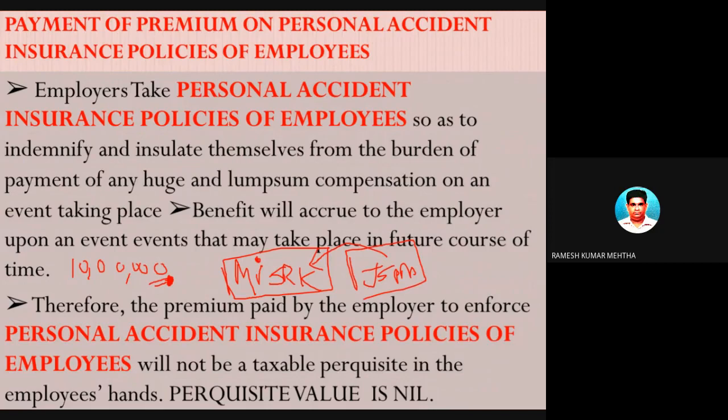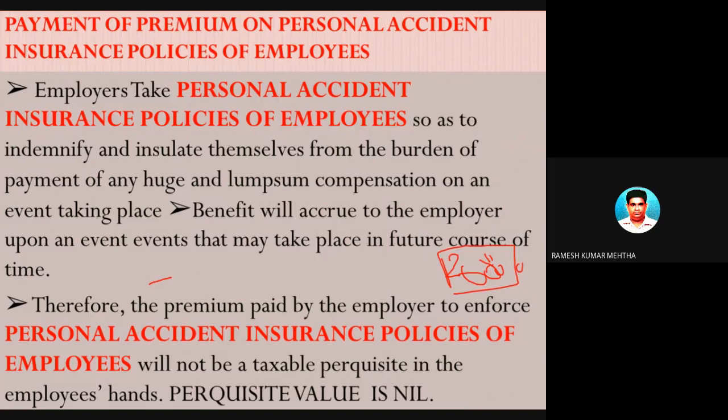In this case, for example, the premium is some 20,000 rupees for the full year. So whose premium is it? The premium is of S. Ramesh Kumar Mehta's life. And who is paying this premium? The premium is paid by JSPM. So this is the background of our discussion on the perquisite. Let's understand how to find out the value of the perquisite, or whether there is a value or not.